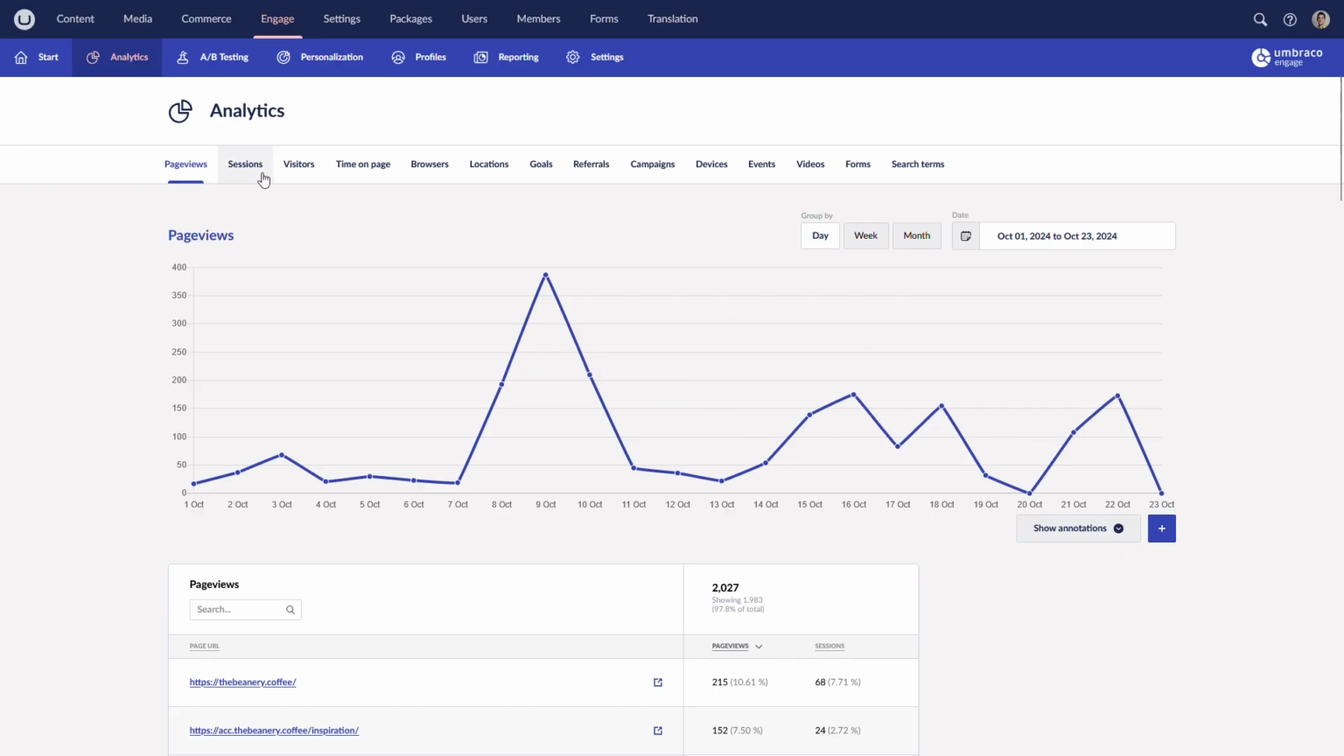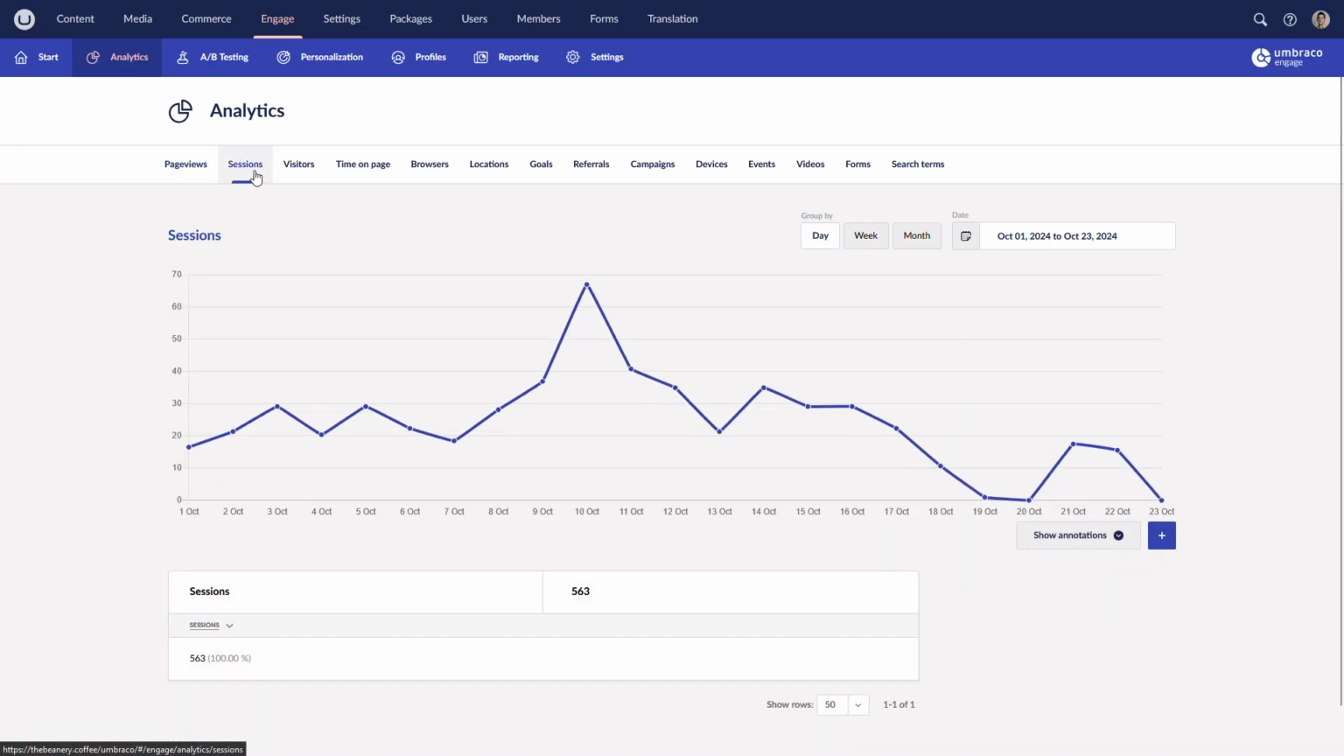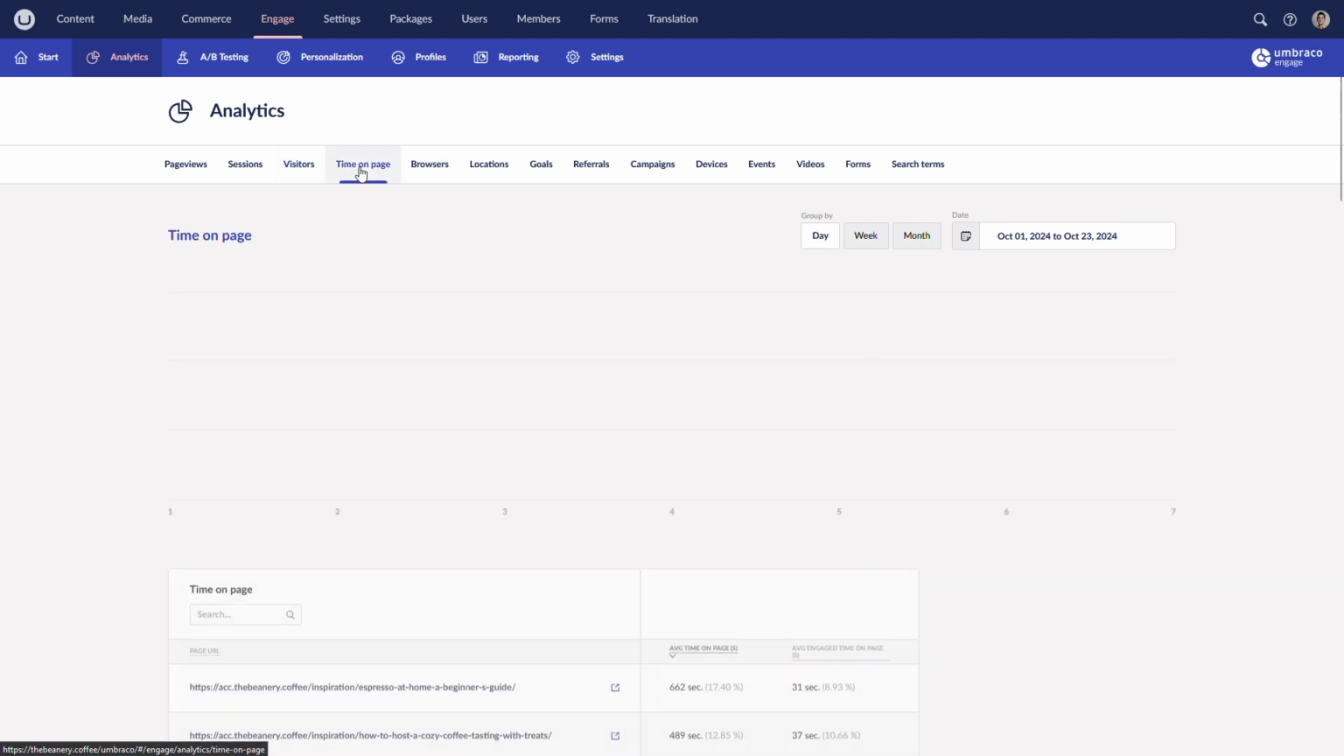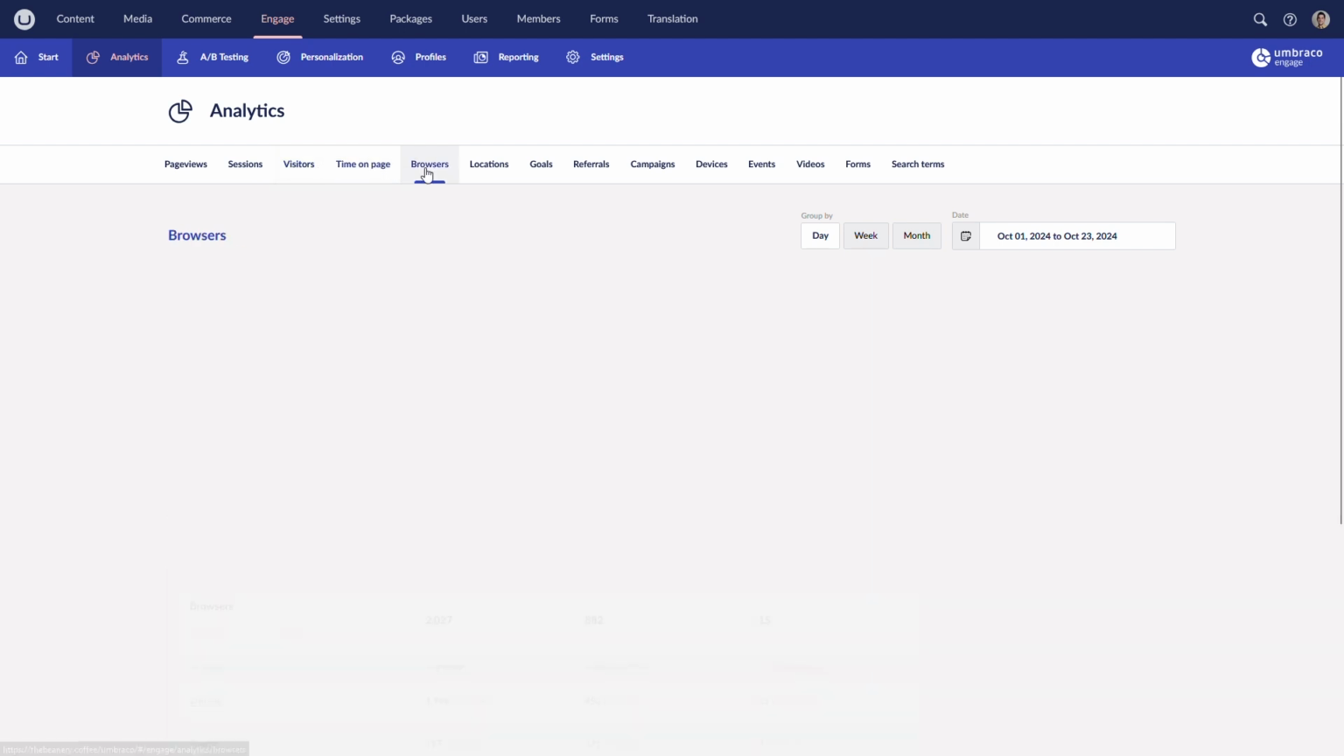Track the impact of personalization with built-in analytics, giving you insight into how tailored experiences are driving engagement and boosting conversions. Ready to engage your audience on a deeper level?